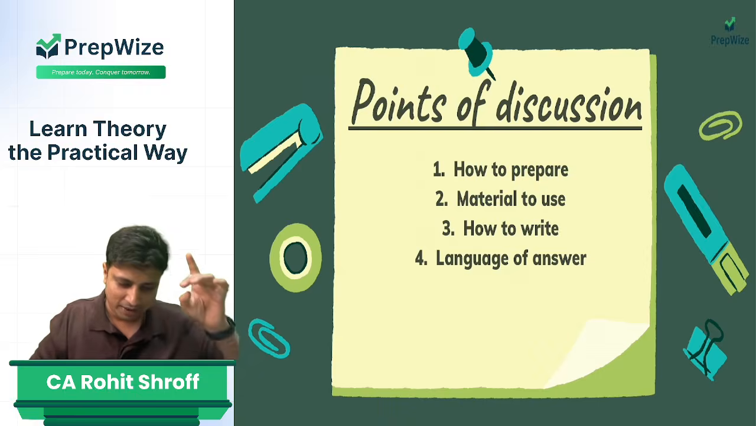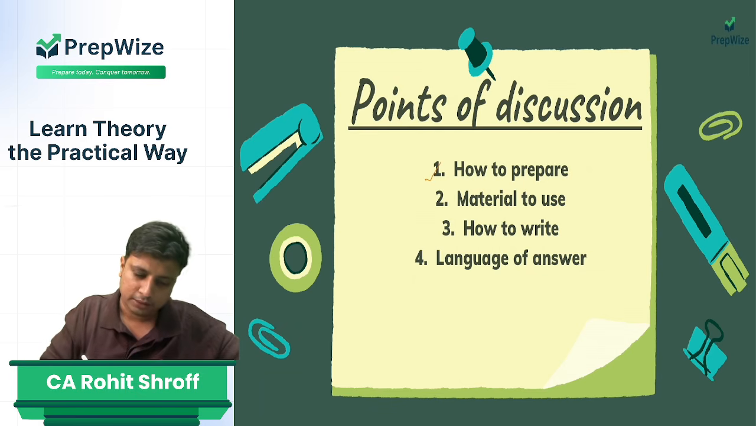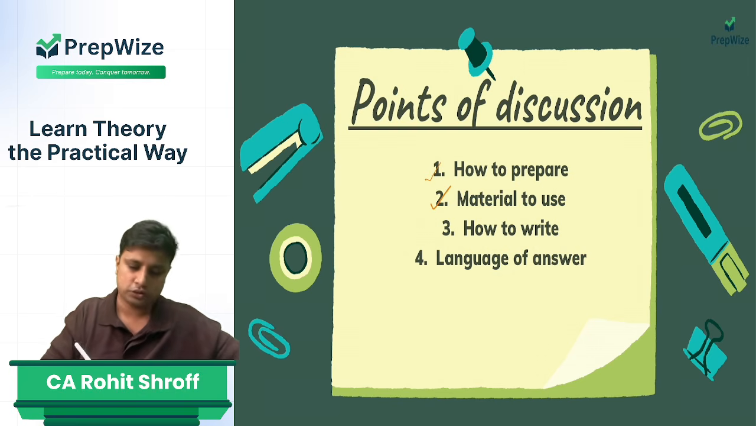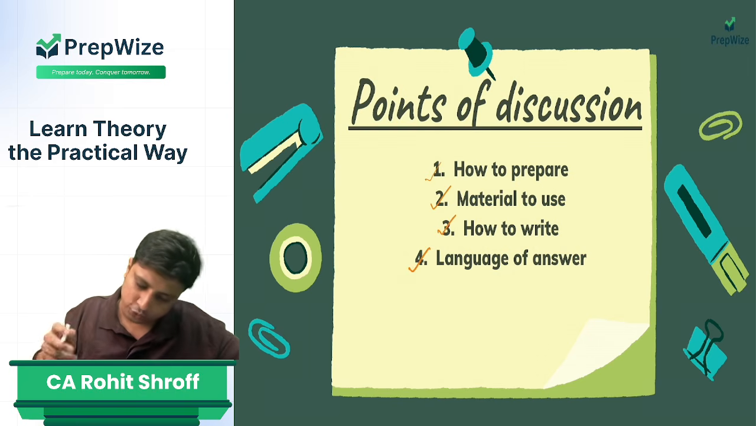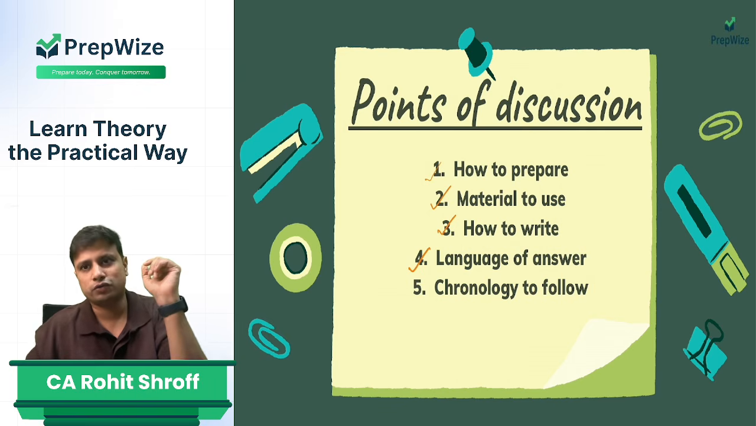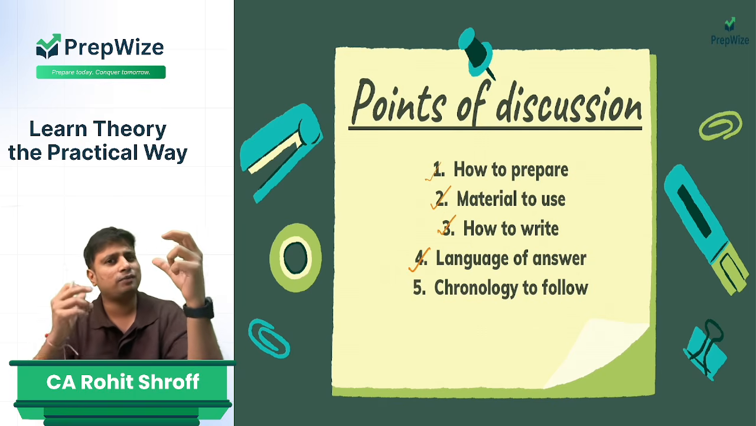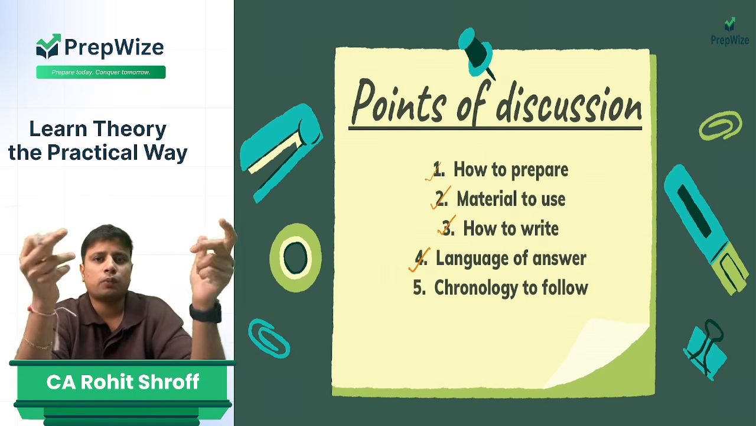Once again, what I have discussed here is how you are supposed to prepare, then what is the material to be used, how you are supposed to write, and what should be the language of the answer. Now, what should be the chronology that you should follow? See, when you go in ICAI chronology, chapter 1, 2, 3, it may get very difficult for you because a lot of topics are correlated.